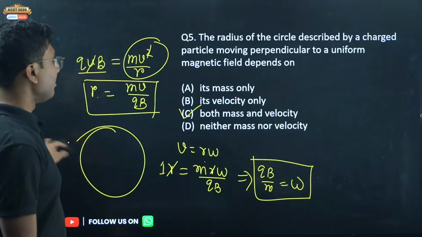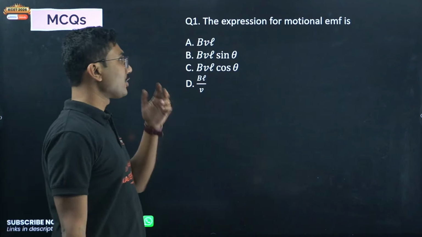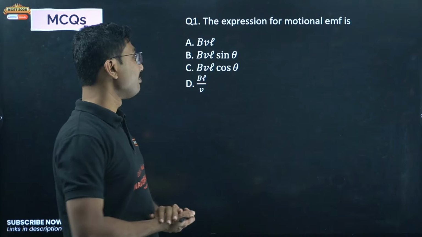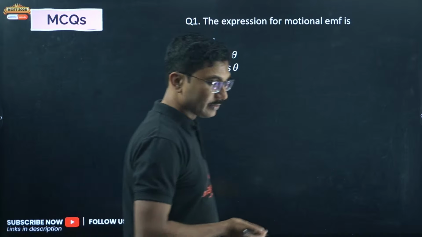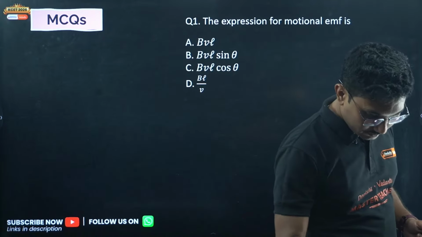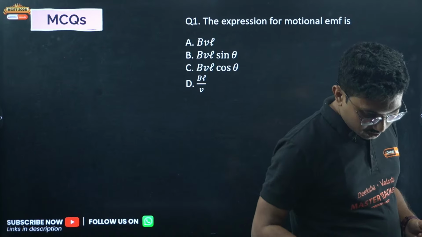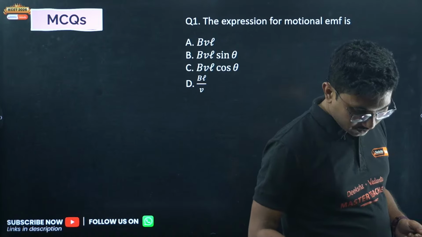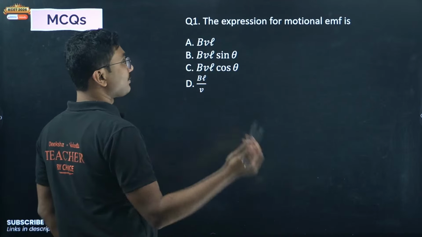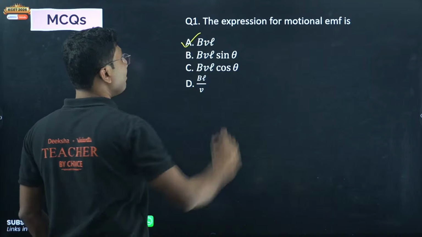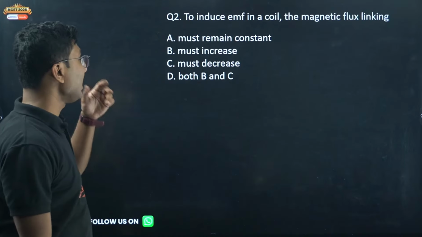These are the important questions from this chapter. Now let's move on to Magnetism and matter. The expression for motional EMF is BVL sin theta, BVL cos theta, BL by V. So what is the expression for motional EMF? The expression for motional EMF is BVL.